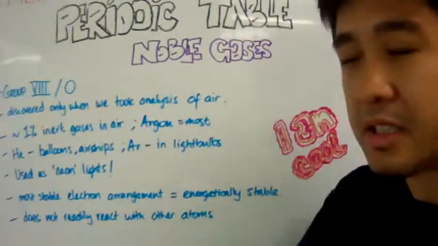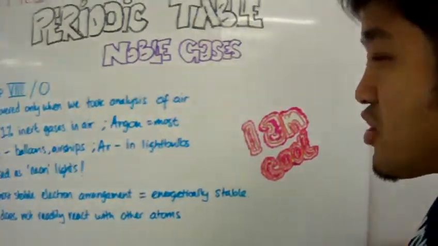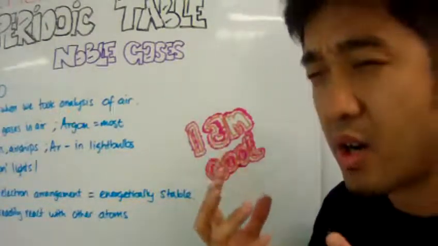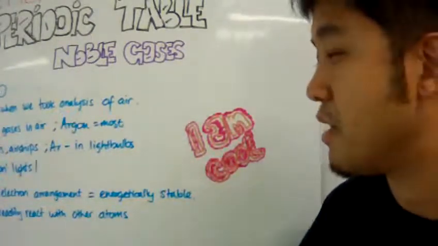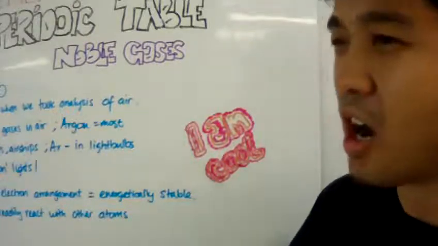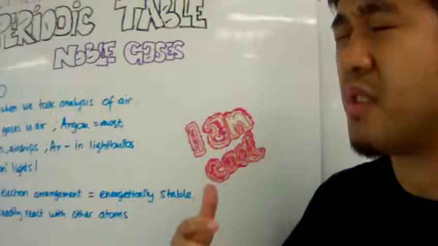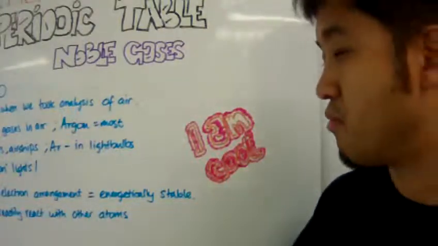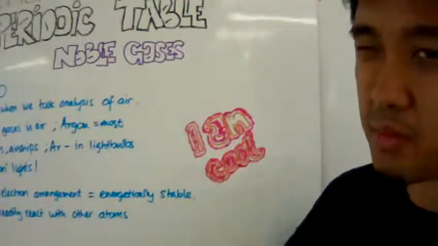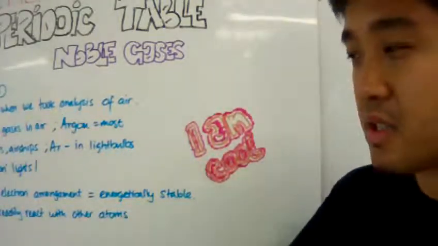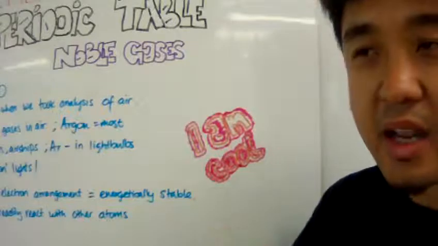That stability means that energetically noble gases have very low energy, and it is hard for them to react with anything else because they're already at the lowest possible energy state. All right? So that means it does not readily react with other atoms.